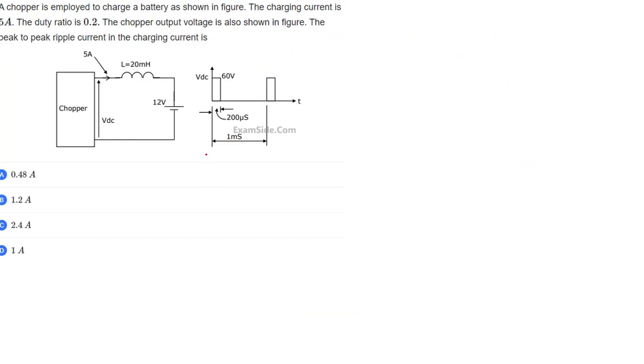Now see the second case. Next question. The chopper is employed to charge a battery as shown in the figure. To charge a battery, a chopper is employed.